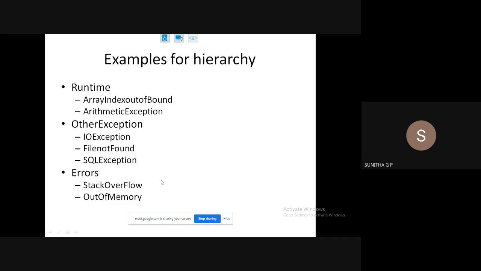Why that overflow occurs, you don't know, because implicit stack creation will be done. So you cannot handle that through your program, and that is why it is called an error. Out of memory: when you ask for some memory to be allocated for a variable and it is not able to give that memory, then it is not your program's error. That is why these things are different from exceptions.